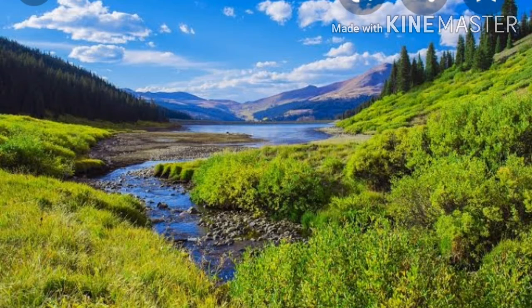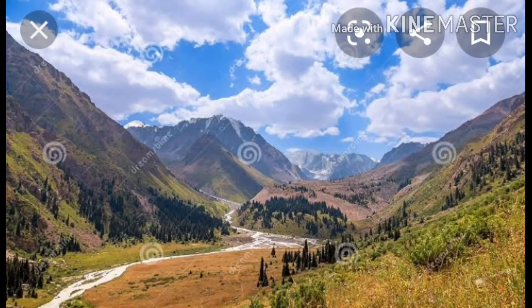But it took millions of years to do that. We can't see it with our naked eye. And the seventh point, such plates are called divergent plates.